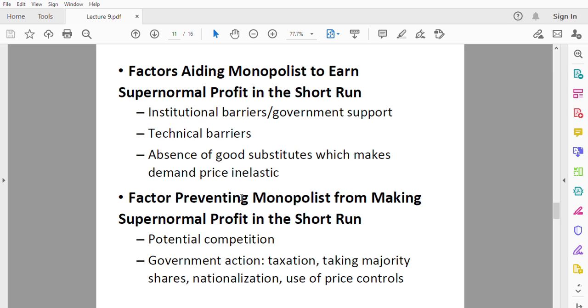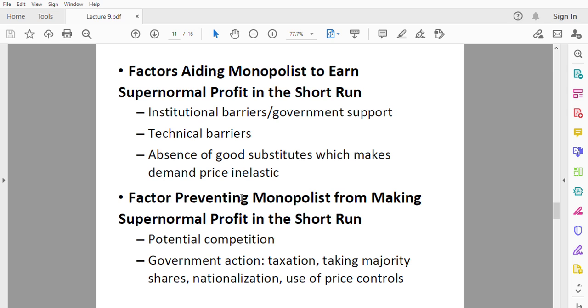For instance, in Ghana, we have the Ghana Water Company. There are no other companies that produce the supply of Ghana Water Company. There's an institutional barrier the company is having. So by that, it enjoys monopoly power and it can earn supernormal profit.